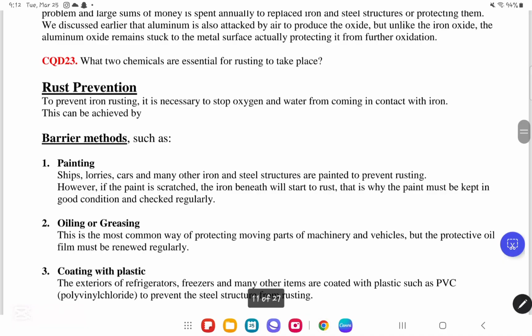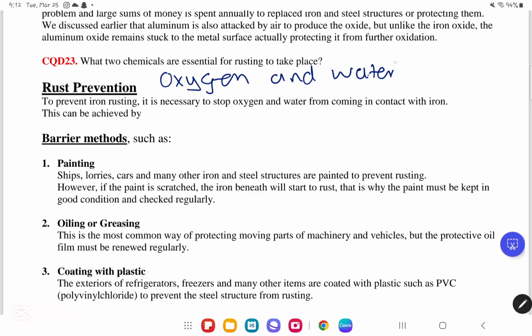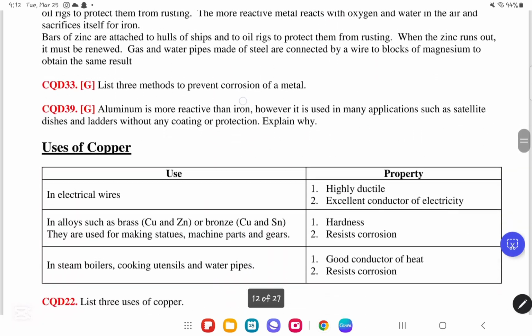We'll move on now to CQD number 23. They said, what two chemicals are essential for rusting to take place? We said rusting or corrosion is a reaction between the metal with oxygen in the presence of water. So the two chemicals essential for rusting to take place are oxygen and water. So again, corrosion or rusting is the reaction of metal with oxygen in the presence of water.